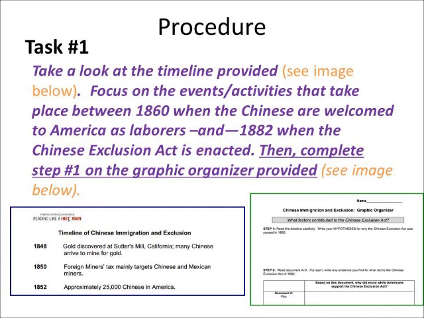when the Chinese are welcomed to America as laborers, and 1882, when the Chinese Exclusion Act is enacted. I understand that the timeline does have some time periods before that, but just go ahead and look at the part between 1860 and 1882. Once you've done that, I need you to complete step 1 of the graphic organizer provided. If you notice here as well in this slide, there's an image of what that document looks like, at least the top portion of it. So go ahead and complete step 1 after you've looked at the timeline.